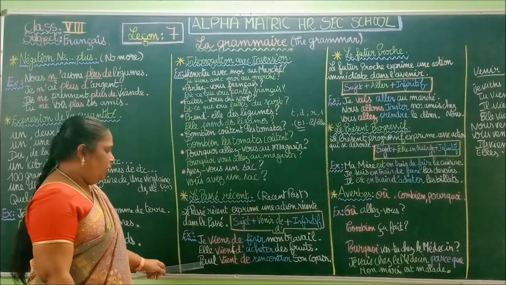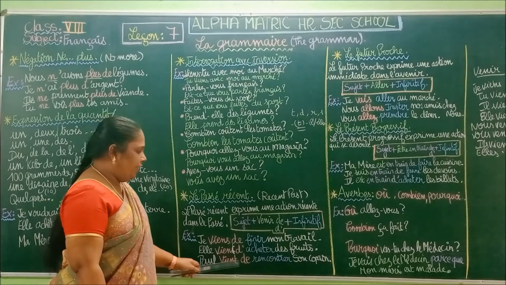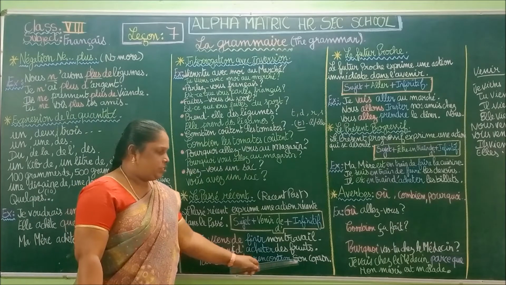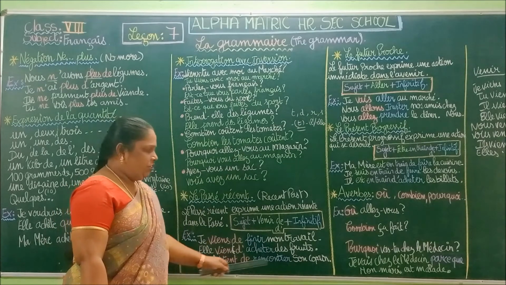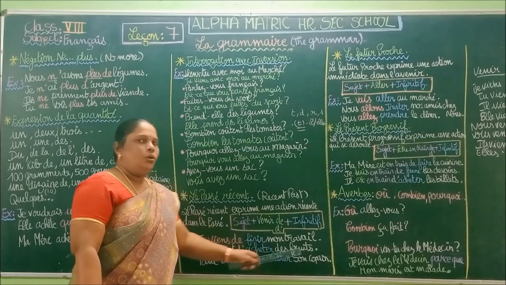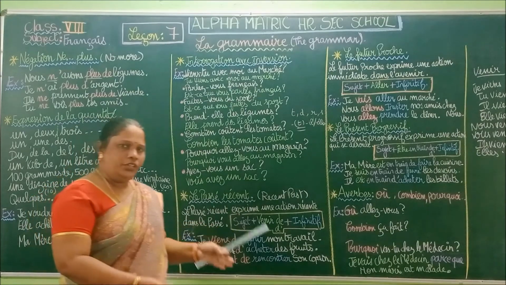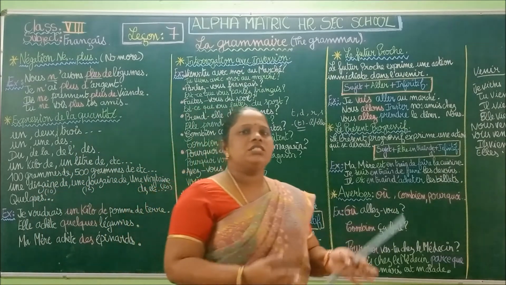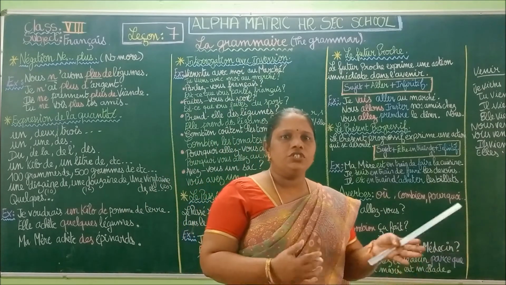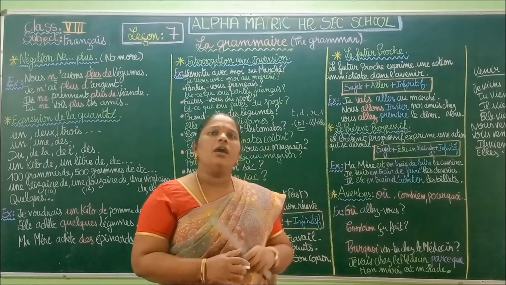Okay. So next example. Paul vient de rencontrer son copain. So Paul just met his friend. Okay, so he has just met his friend. So these examples are an action which has just happened in the past.